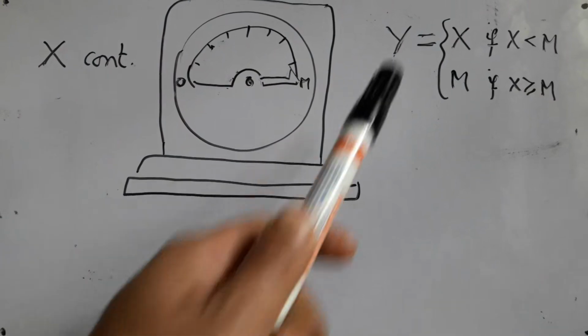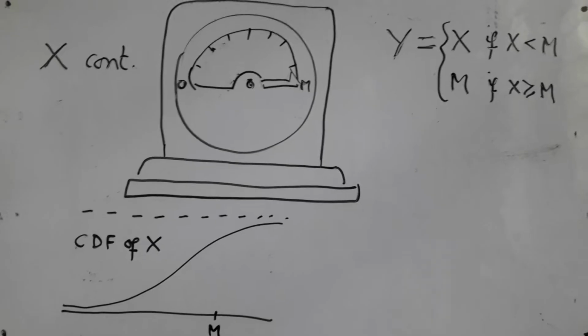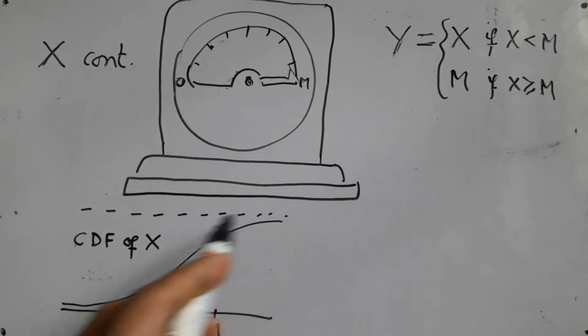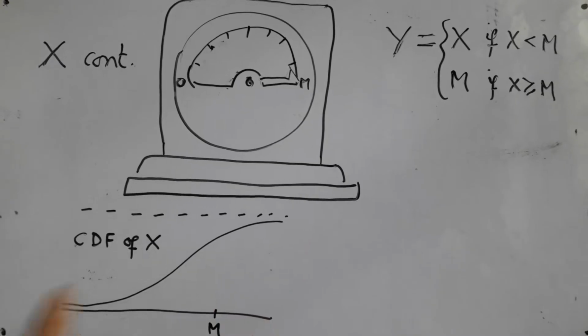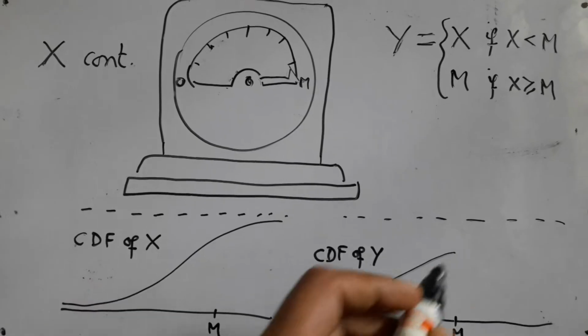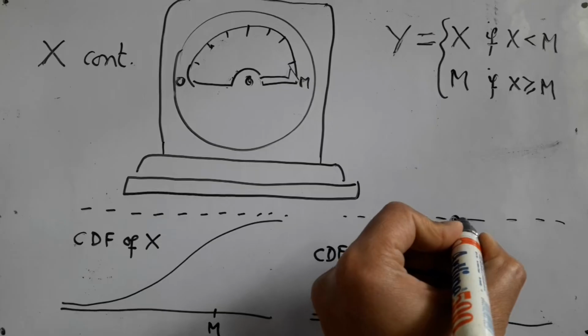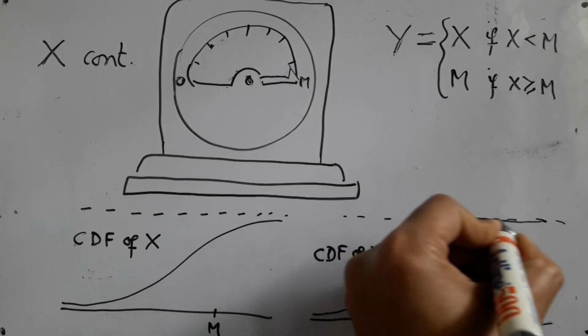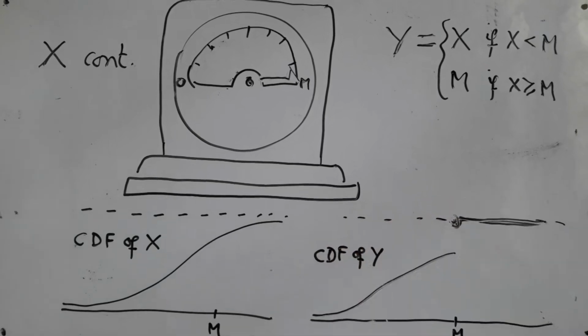Now what will be the distribution of this random variable Y? Suppose that this is the CDF of X. You see, it is a continuous thing. Now for Y, it will go on just like this up to m. But the moment you come here, it just jumps up to 1. So the CDF will now look like this. This is also a non-decreasing right continuous function.